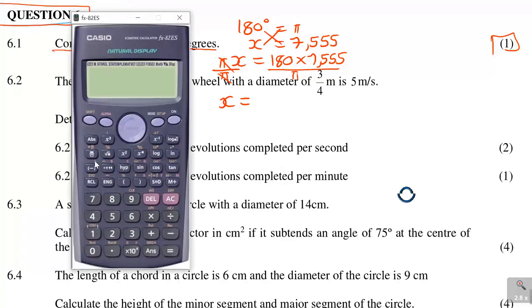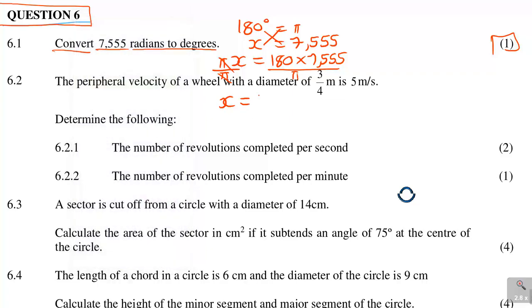So it is 180 times 7,555 divided by pi, and then you'll have 432,8696. Say shift, set up 6 and 3 decimal places is 432.87. So that's 432,870. Remember to decrease, you put that to decrease. So that is what they needed there. That is how you convert that.